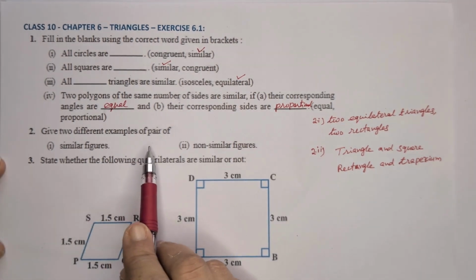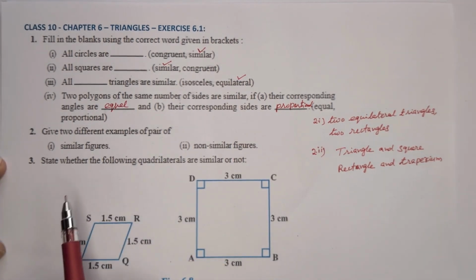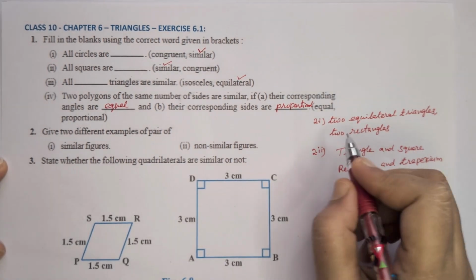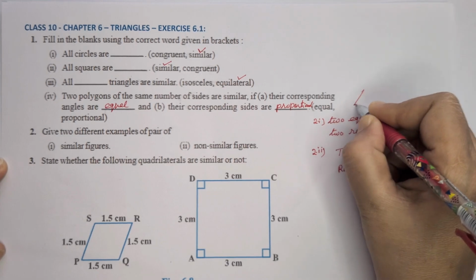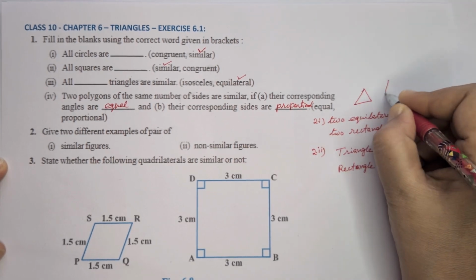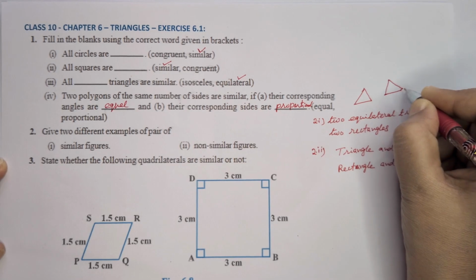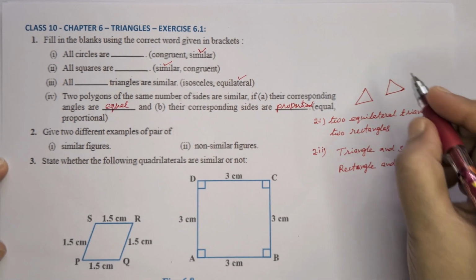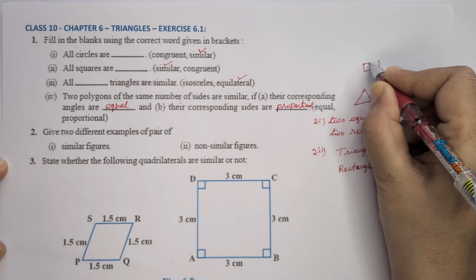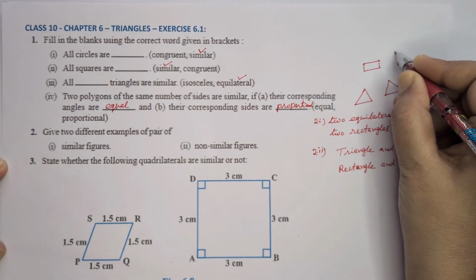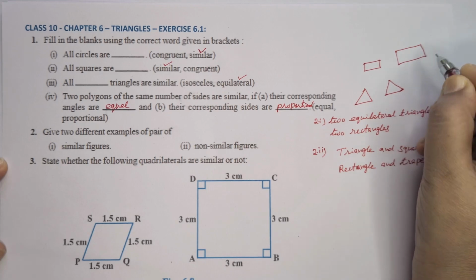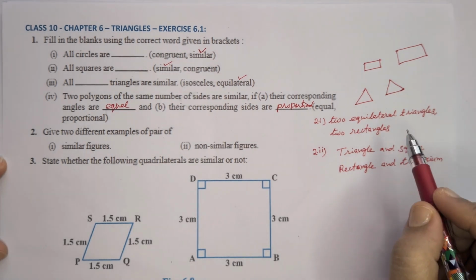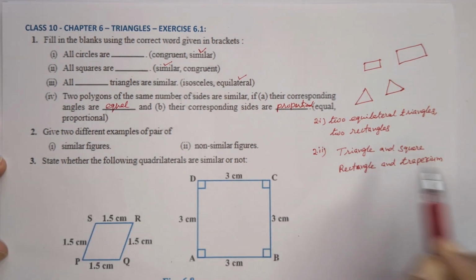Second question, give two different examples of pair of similar figures. Example: two equilateral triangles, of any size. All sides are supposed to be equal, but different sizes are similar. In the same way, rectangles: one small rectangle and one bigger. Same shape is supposed to be, size can vary. So these all are examples of similar figures.